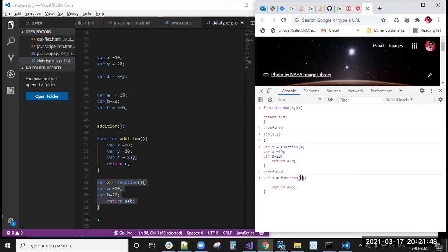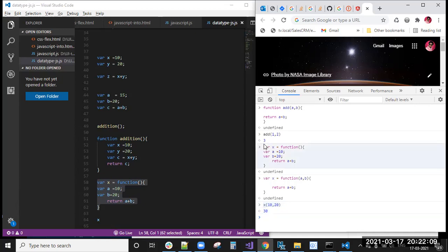Here, instead of that, we will pass parameters. This A and B are this A and B only. If I pass 10 comma 20, I will get the output. So with parameters and without parameters, function declaration we have seen.